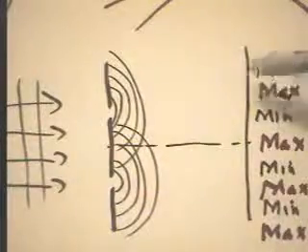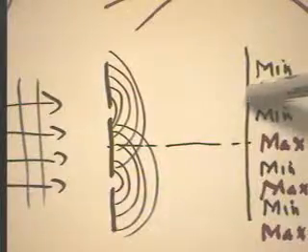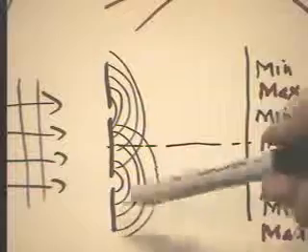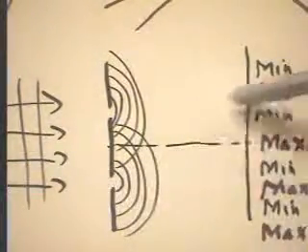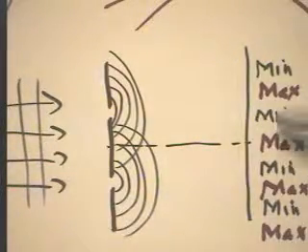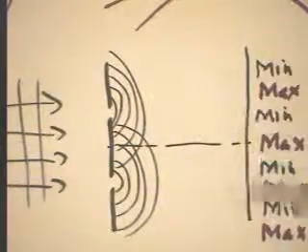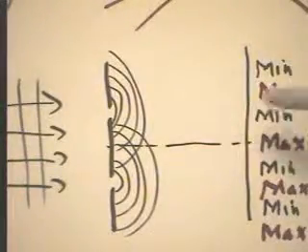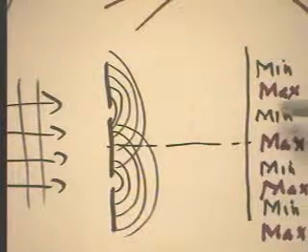wavelength greater than this distance, so that a wavelet that reaches here will meet a wavelength that came from here one cycle earlier, because it traveled one wavelength further, but the peak that comes from here will still meet the peak that comes from here, because this one traveled exactly one wavelength further. Now in between there's a point where the one that comes from here traveled only half a wavelength further than this, and it'll therefore be at its valley when this one's at its peak, and they'll cancel out and give you a minimum.